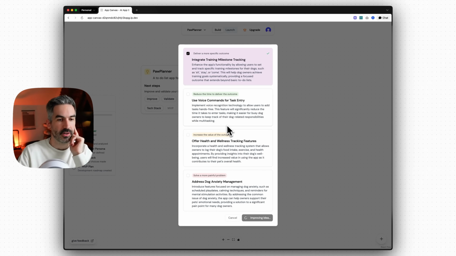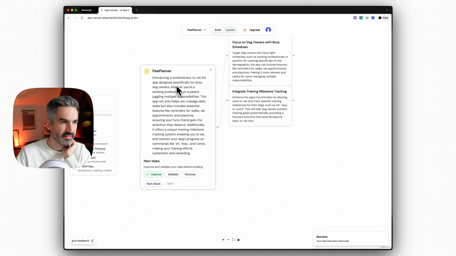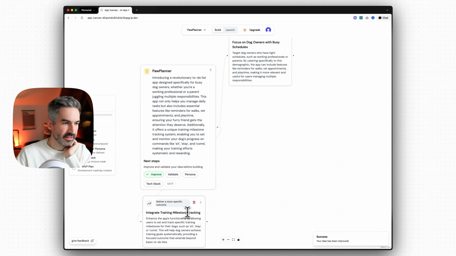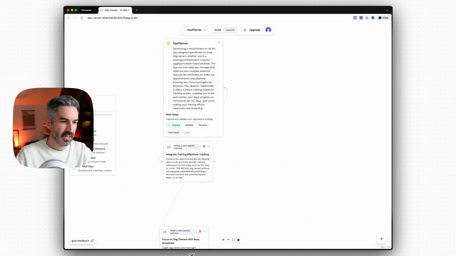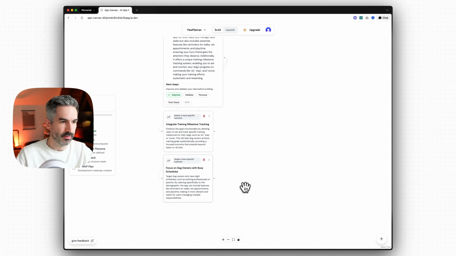So that's going to improve our idea card on the canvas here. So that's added an extra description to that idea. It's updated the description for that idea. And now we've got these improvements that we've added to this here.